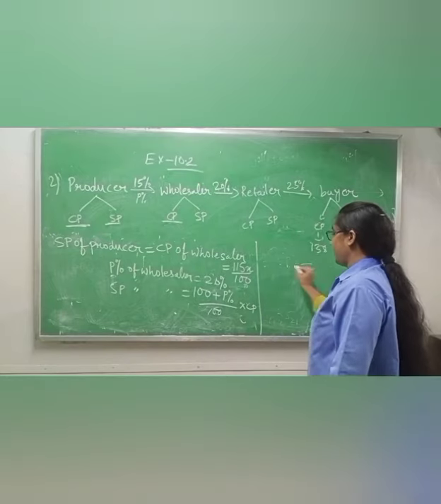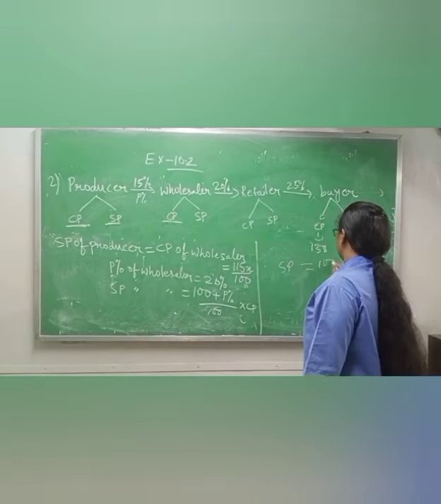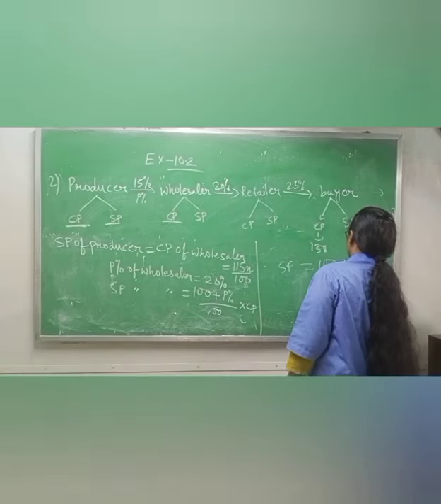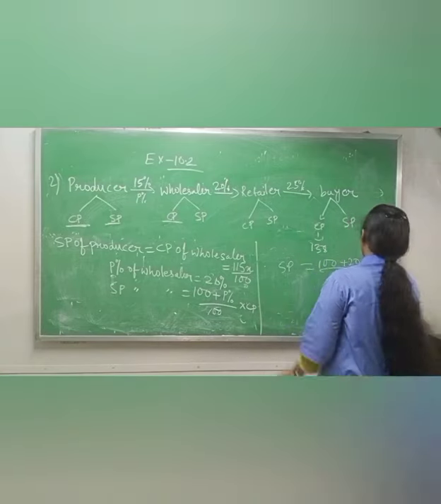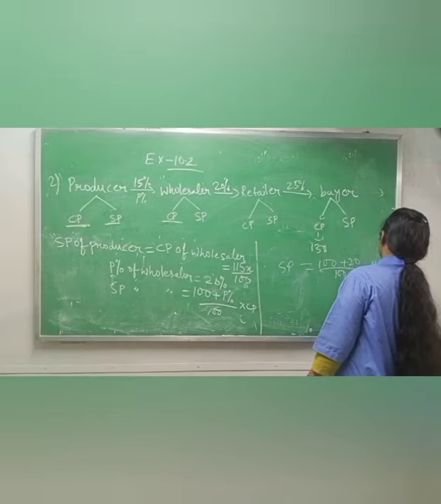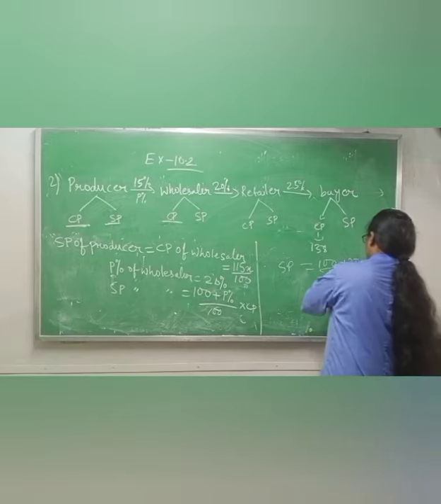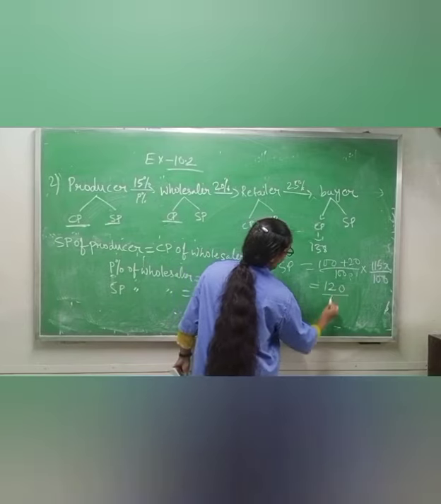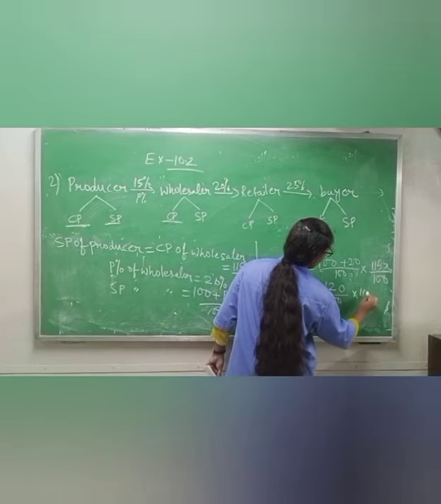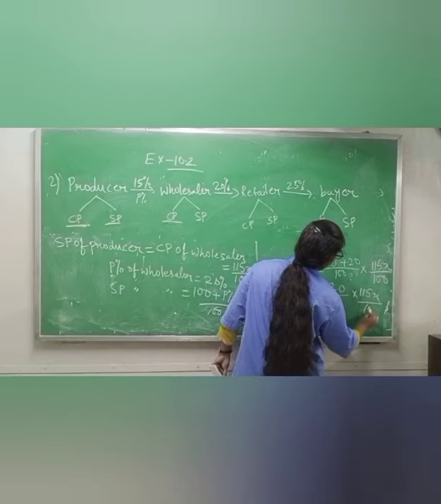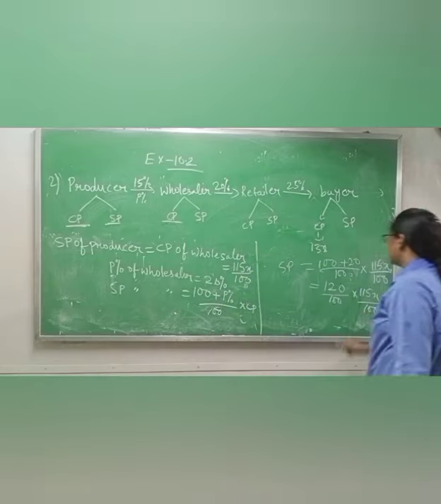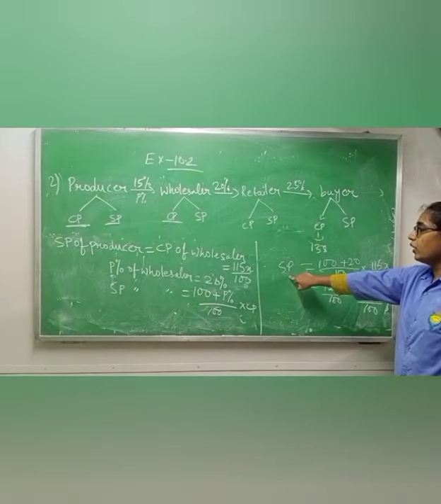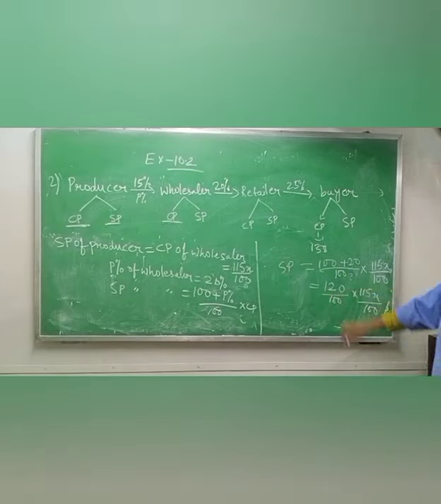Now solve this one. 100 plus 20 by 100, CP is 115x by 100. When I add this, I will get 120 by 100 into 115x by 100. I am not multiplying this one, otherwise it will become complicated. I am writing selling price of wholesaler is rupees this.